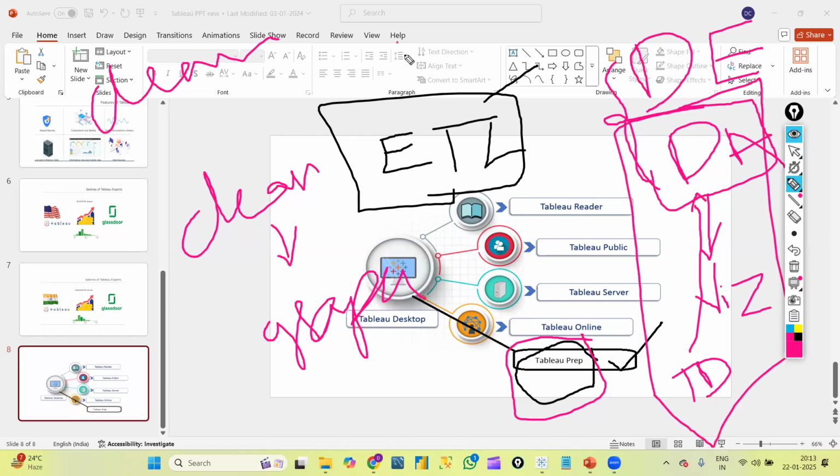So data engineers first, once we get the raw data from the client, that raw data will be received by the data engineers team, and they will clean the data. They will create databases, they will clean the data, and they will send the cleaned data to the data analysts or Tableau developers. So already we will get clean data, but still if required, on whatever data we received from data engineers, we again need to perform some EDA steps, some cleaning steps, which can be done by using Tableau Prep internally in Tableau. Okay, that is one more product which we are going to learn in our courses.